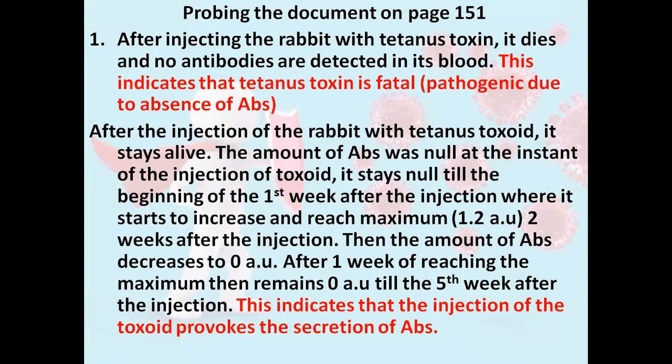After the injection of the rabbit with tetanus toxoid, it stays alive. The amount of antibodies was null at the instant of the injection of toxoid. It stays null until the beginning of the first week after the injection, where it starts to increase and reaches the maximum 1.2 AU 2 weeks after the injection. Then the amount of antibody decreases to 0 AU after 1 week of reaching the maximum, then remains 0 till the fifth week after the injection. So what does this indicate? This indicates that the injection of the toxoid causes the secretion of antibodies.